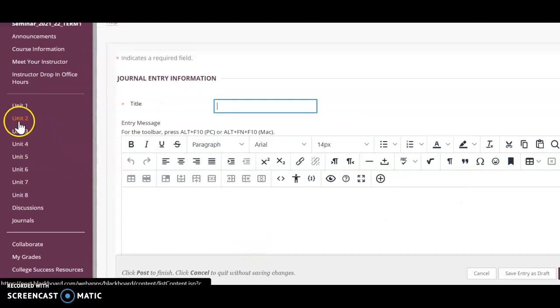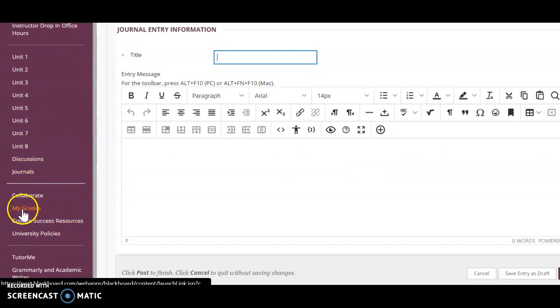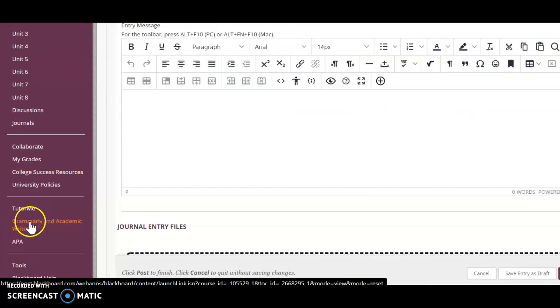So again, I'm going to refer to the left-hand navigation menu a lot. There's a lot of things in here. You can click My Grades. That's going to bring you to see your grades. Grammarly and Academic Writer, I'm going to talk about that at another time. But this is a great tool, a great resource. If you're having trouble with spelling and grammar and you want just something else to check that for you, Grammarly is fantastic. TutorMe is our 24-hour tutoring service.